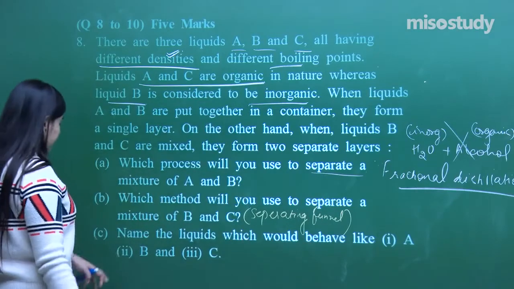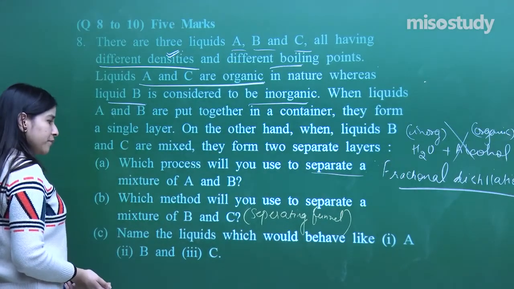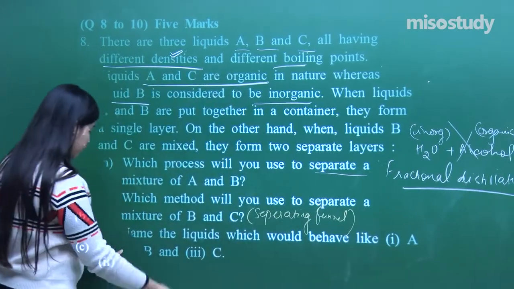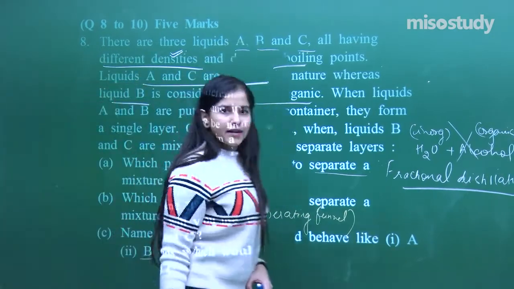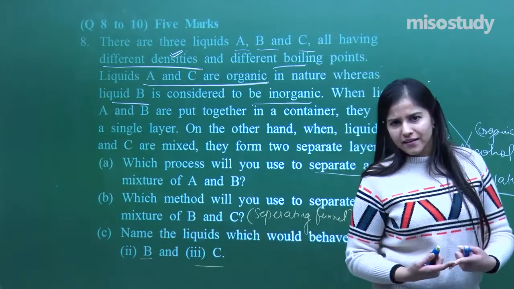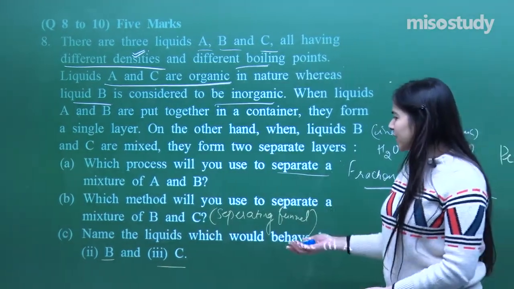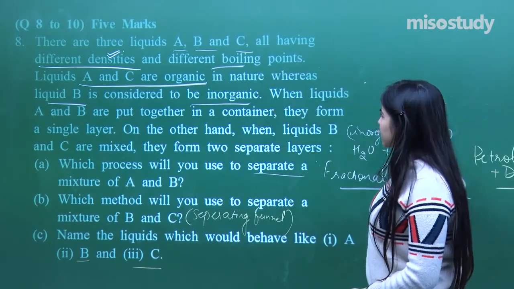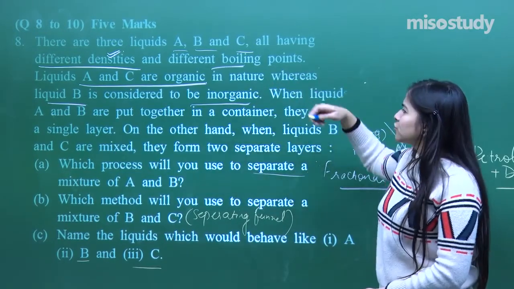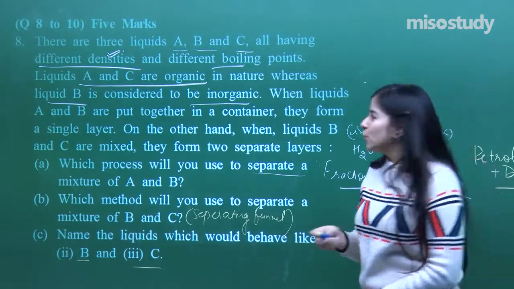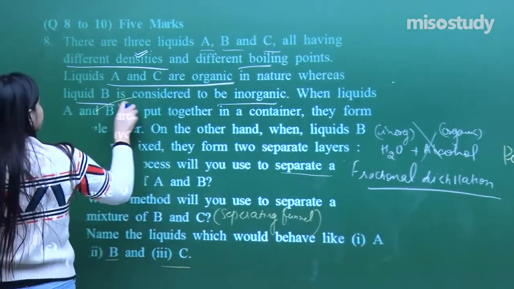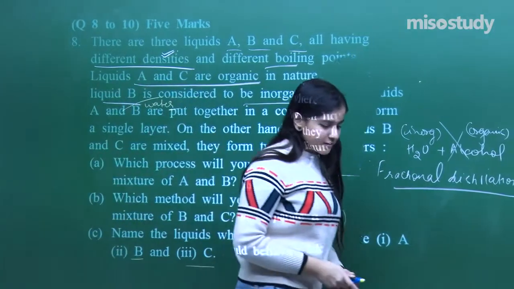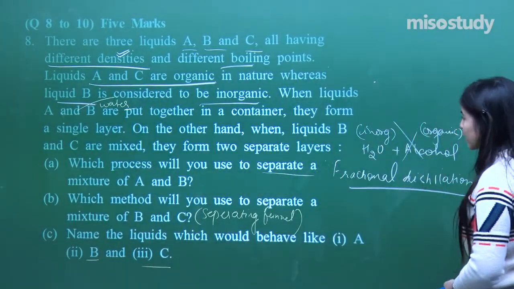Name the liquids which would behave like A, B and C. Any liquid which can behave like A, B and C. So I have figured it out, yes. A and C to be organic, I have chosen that. Another is inorganic, so B I can take as water. Fine, done. So this completes my entire question number 8 as well.